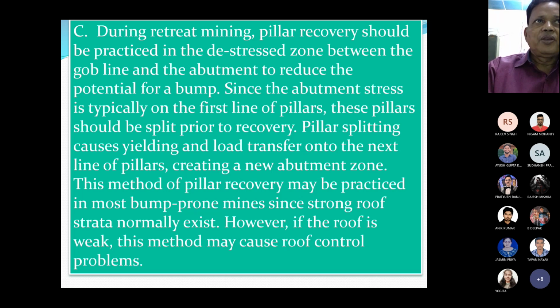Pillar splitting causes yielding and load transfer onto the next line of pillars, creating a new abutment zone. This method of pillar recovery may be practiced in most bump-prone mines since strong roof strata normally exist. However, if the roof is weak, this method of mining may cause roof control problems.